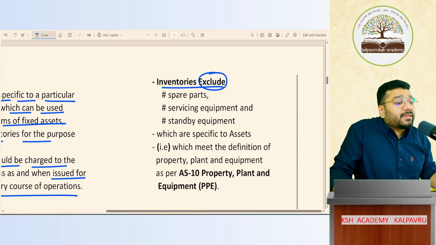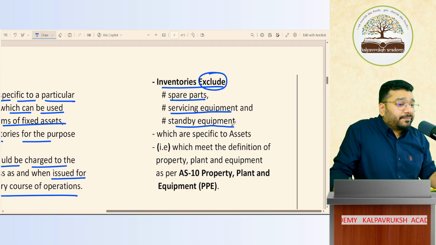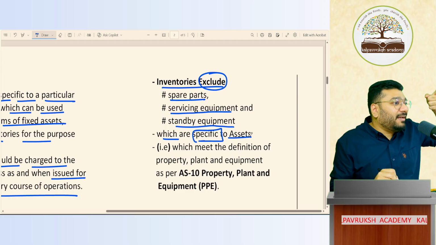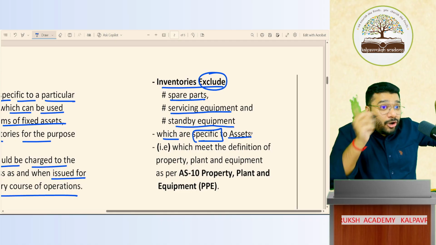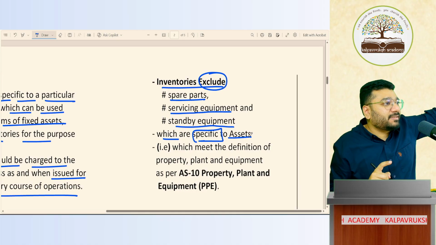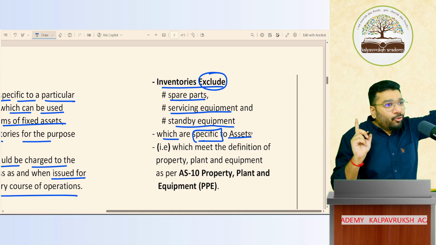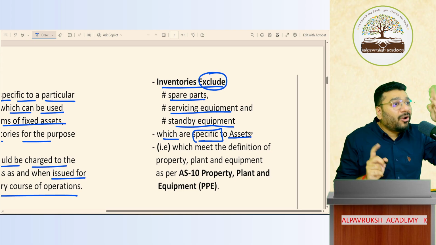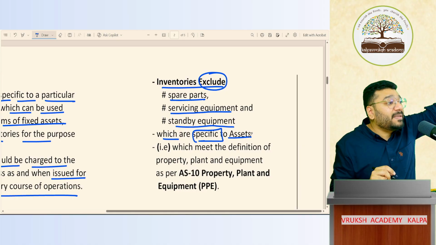Inventory excludes spare parts, servicing equipment, and standby equipment, which are specific to an asset. In our example, a replaceable battery is only usable for that car, not for any other car, not for any other purpose. Can I use the battery for my UPS? Not possible. Can I put a UPS battery in my EV car? Not possible.